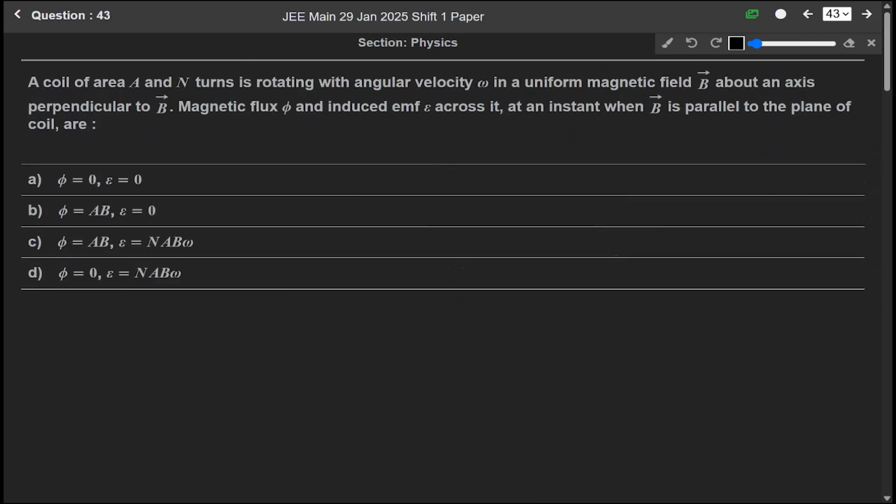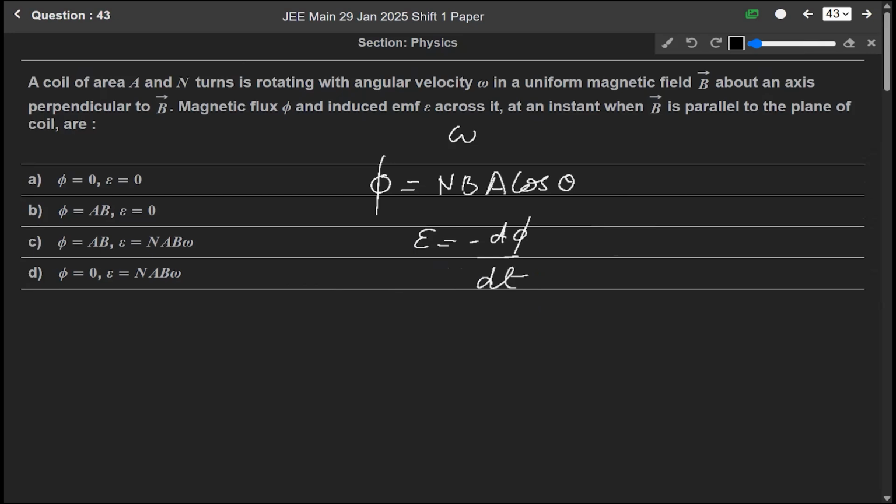Now question 43. A coil of area A and n turns is rotating with angular velocity omega in a uniform magnetic field about an axis perpendicular to B. The magnetic flux phi and the induced EMF across it at an instant when B is parallel to the plane of the coil are? Okay, so it is a very simple formula based question. We know that the magnetic flux phi equals NBA cos theta. And we know that the induced EMF E equals what? Minus d phi by dt.